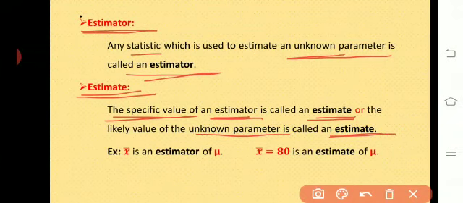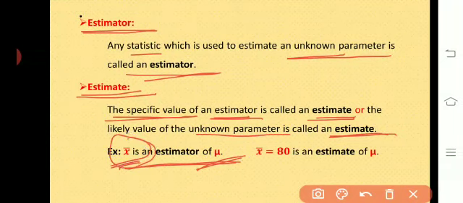X bar is an estimator of mu. We know that X bar is nothing but sample mean. Mu is population mean. So X bar, that is sample mean, is an estimator of population mean mu. You can observe here X bar we have used, but it is not a specific value, so it is an estimator. Whereas X bar equal to 80 is an estimate of mu. Here we have the specific value of sample mean 80.